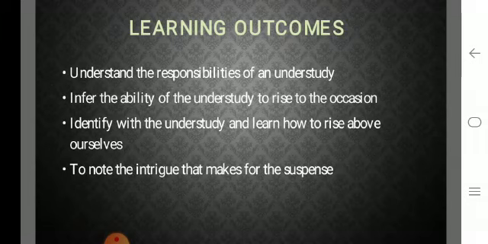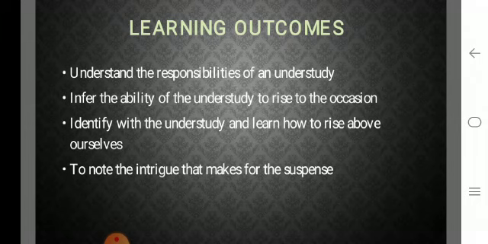So if you look at the learning outcomes, what are the learning outcomes that we understand from this lesson? We will understand the responsibilities of an understudy. So what exactly is an understudy supposed to do? What are his responsibilities? How should he be responsible in different situations or in different areas? We will understand that. Infer the ability of an understudy to rise to the occasion.